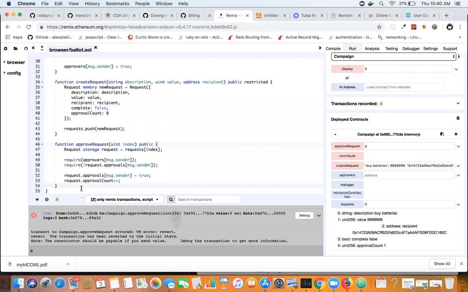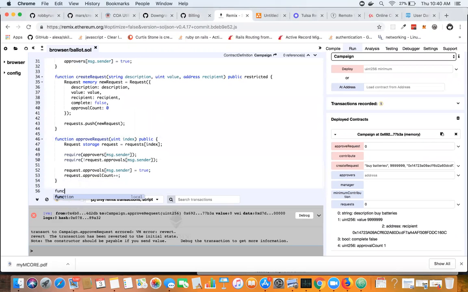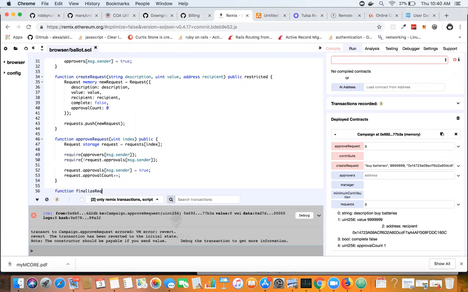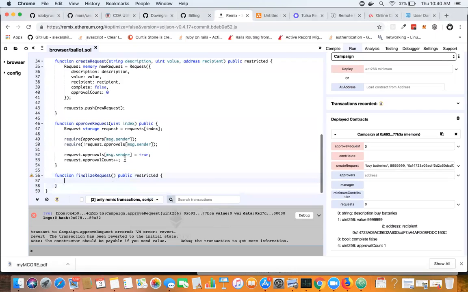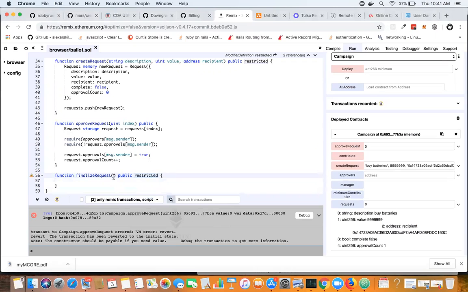So right underneath this function, finalize request. It's going to be public and restricted. I added the restricted modifier here because I only want the manager to call this function. Whenever someone calls finalize request, they need to specify which request to finalize. So as an argument, this has to be called with some number that specifies the index of the request to be finalized, like so. So this will be a uint index, okay?